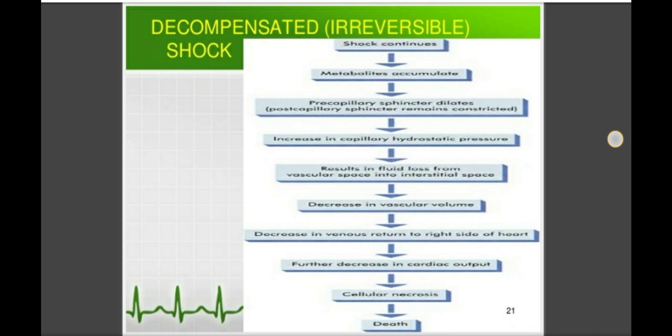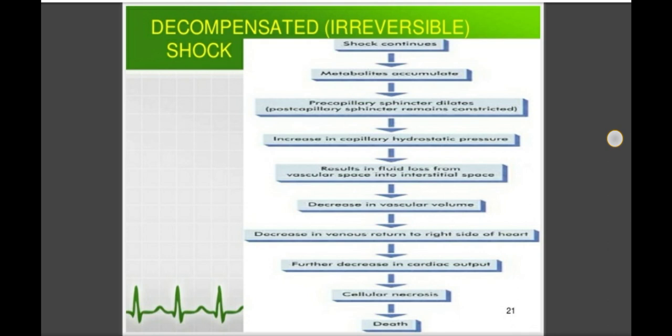Due to this, there is accumulation of fluid in the vessels, and that causes the increase in the capillary hydrostatic pressure. And we know that when there is increase in the capillary hydrostatic pressure, it results in fluid loss from the vascular space into the interstitial space.